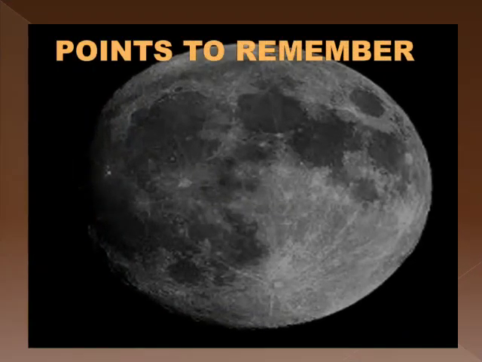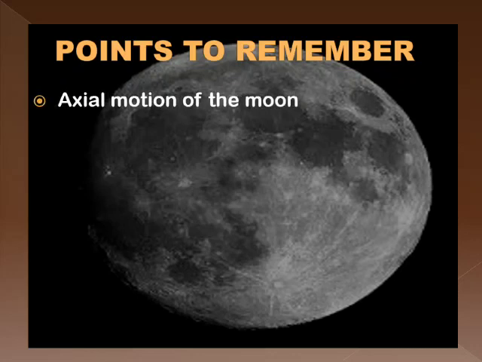So students, let's discuss what we learned today. The moon rotates around its own axis. It is known as axial motion of the moon. The moon, while rotating around its own axis, also revolves around the earth. It is called orbital motion of the moon.